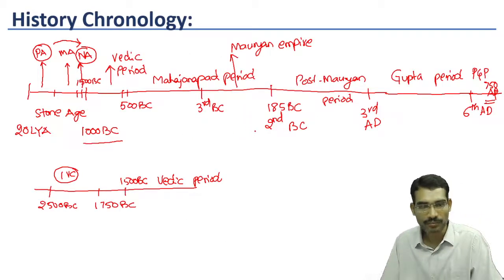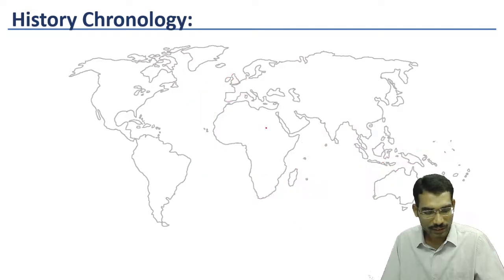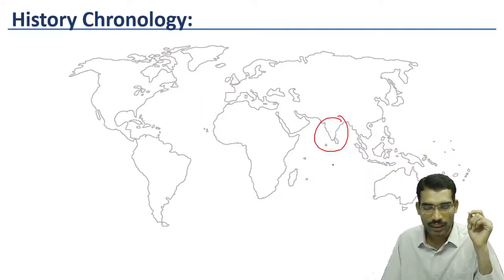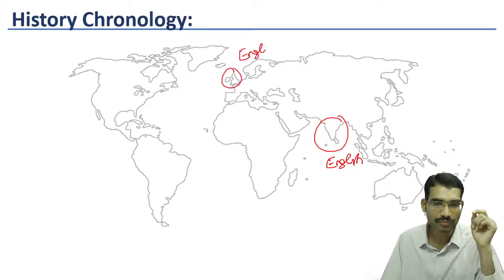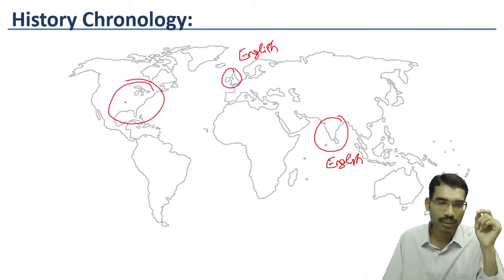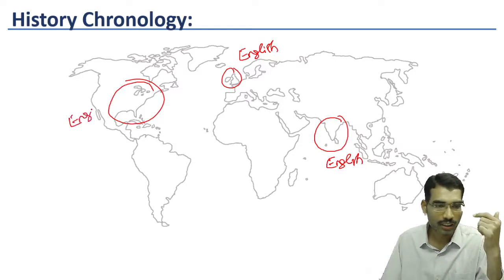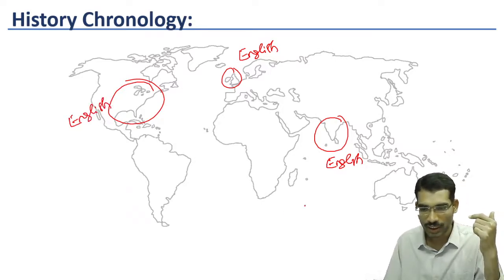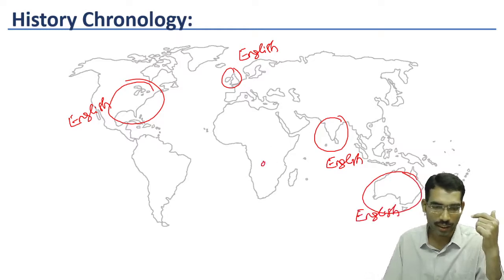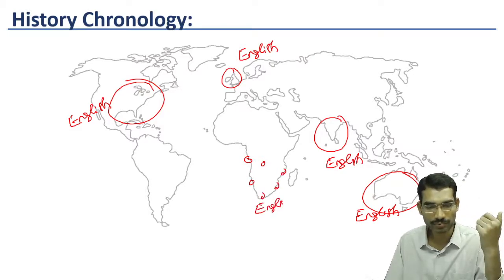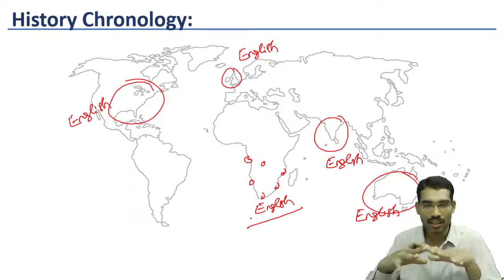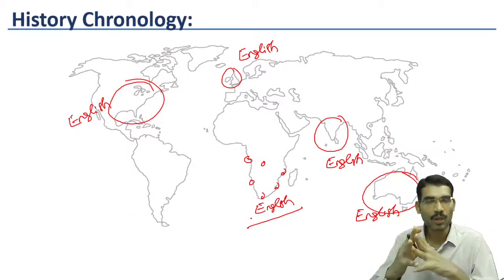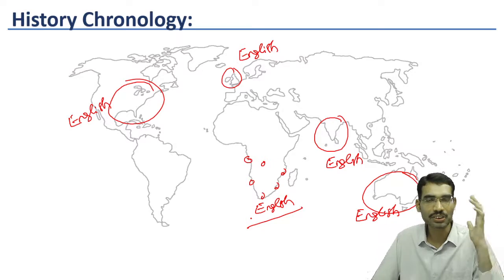Now the British Empire, by this time period: India is under English. And American colonies were also under English. These areas were also under English. And in African countries also, coastal areas, English settlements. Now you can see they are creating a very large empire, the largest ever known to history.